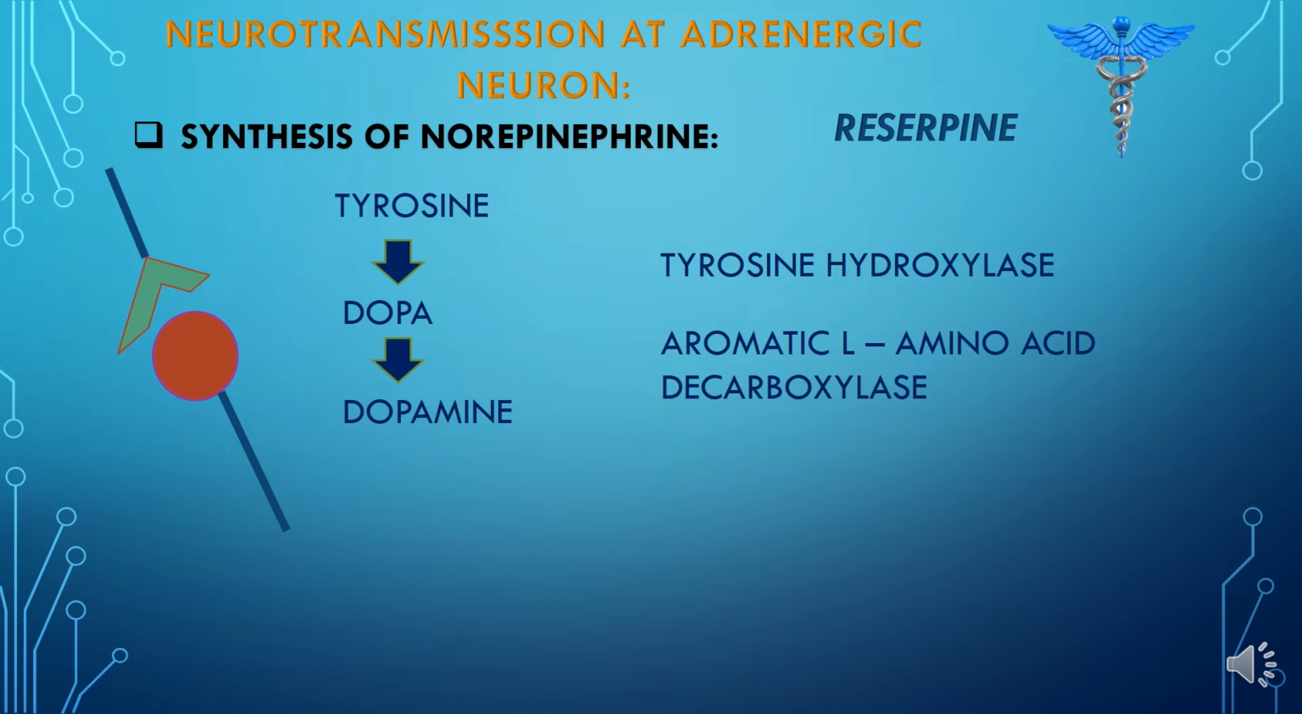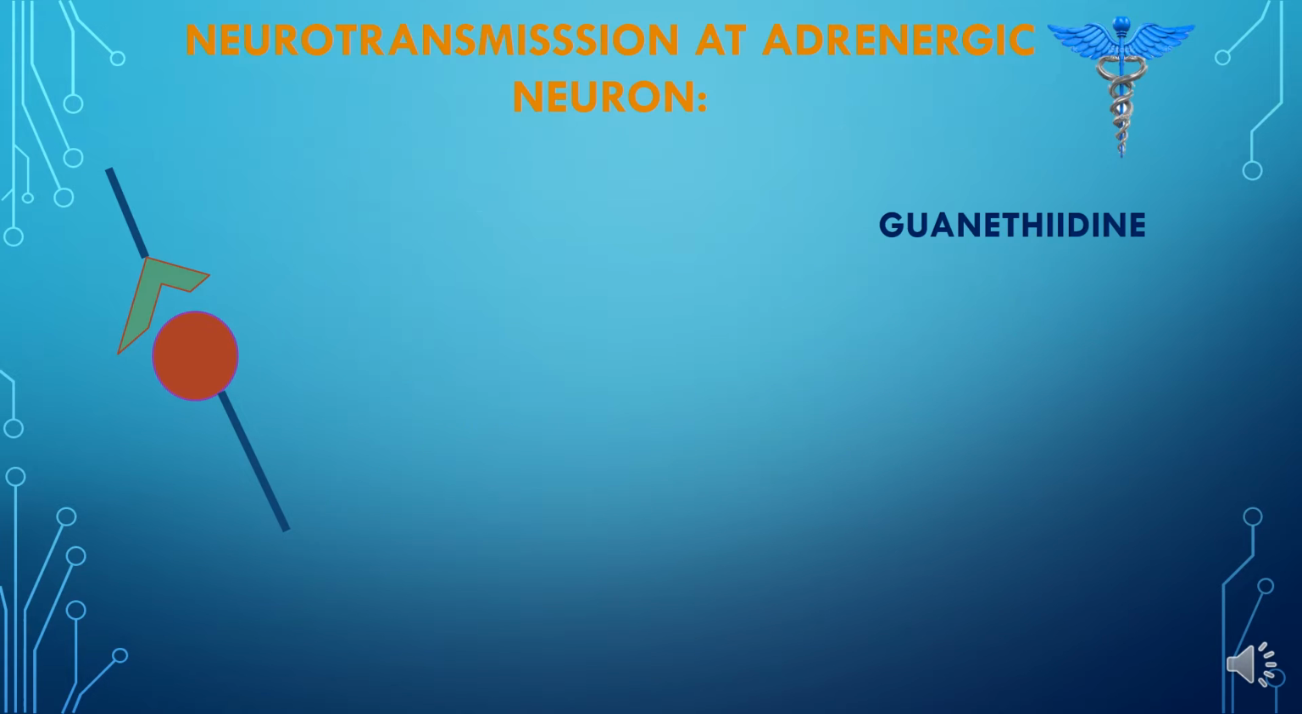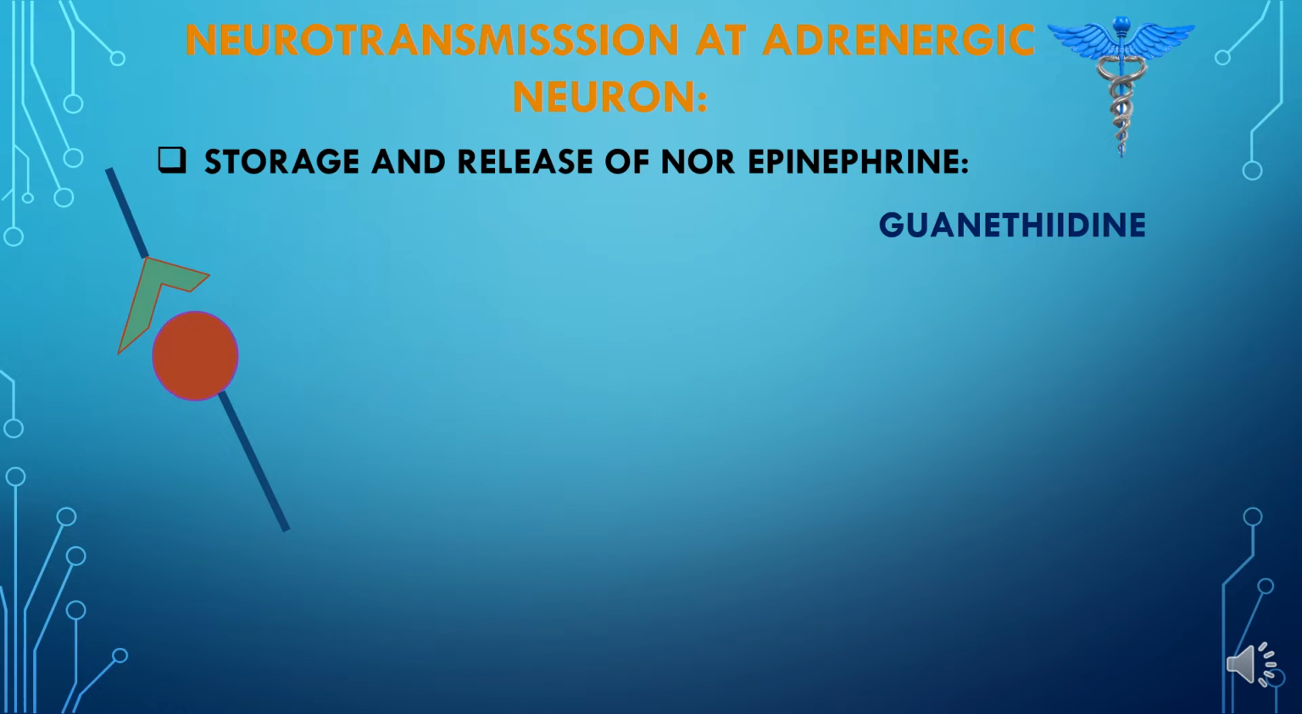Now once the dopamine has entered into the synaptic vesicle, there it will be converted into norepinephrine by an enzyme, dopamine beta hydroxylase. So until now we studied that the norepinephrine is being synthesized in the synaptic vesicle. Now once the norepinephrine is synthesized in the synaptic vesicle, it should be stored over there until there is an arrival of an action potential.